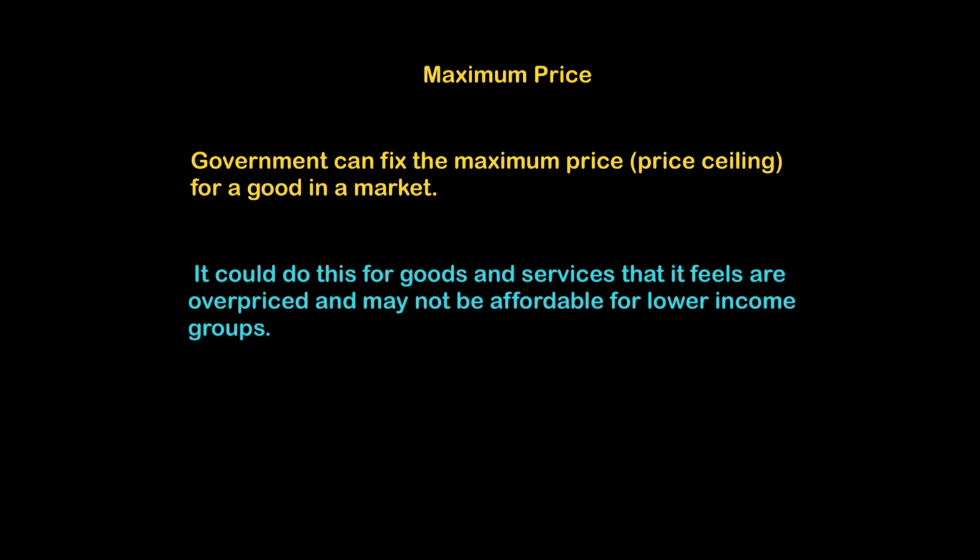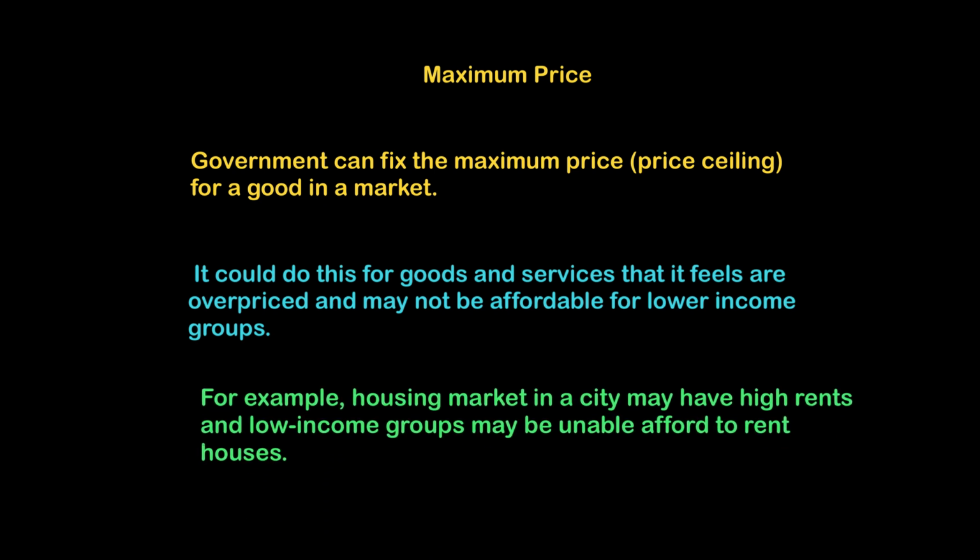So, for example, in a housing market, you may see rents being really high, and the government may decide to put a maximum price in order to make sure that anyone who cannot afford it is able to afford it. So, goods which are necessities, like housing, like bread, or, for example, vaccines these days, a maximum price could be a good way to make sure they are affordable for low income consumers.